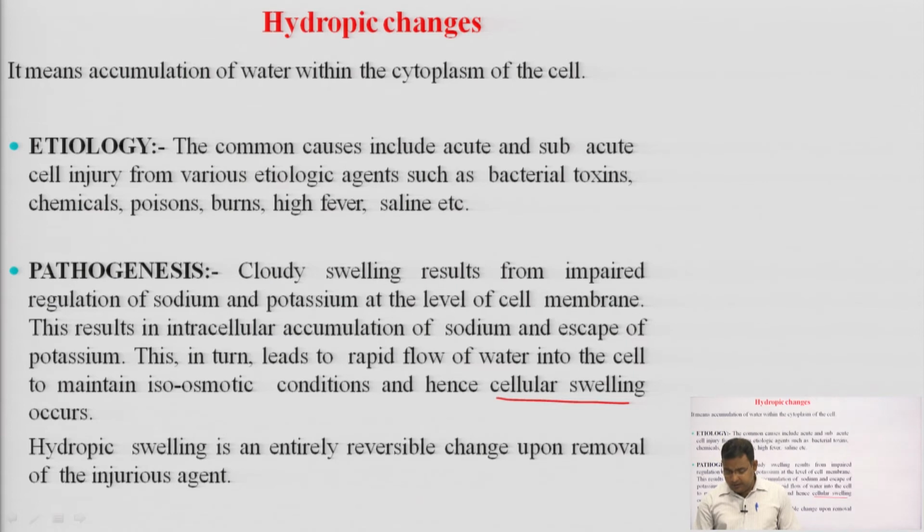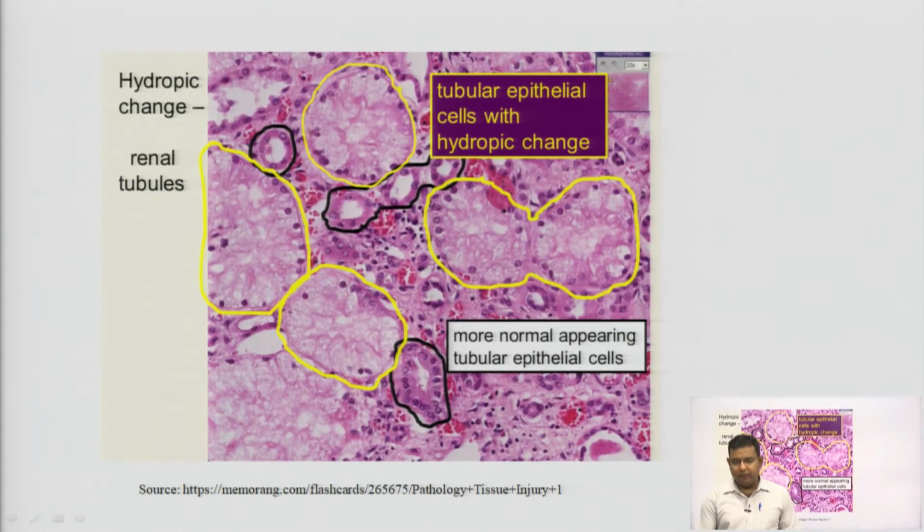Now, I think it is clear what hydropic swelling is. This is the photograph of hydropic changes. See here, these white areas are a dissection of a renal tubule: tubular epithelial cells with hydropic changes. You can see the white things, this is the water accumulation happening. Here the tubular epithelial cells appear more normal, and here hydropic changes have happened in the renal tubules.